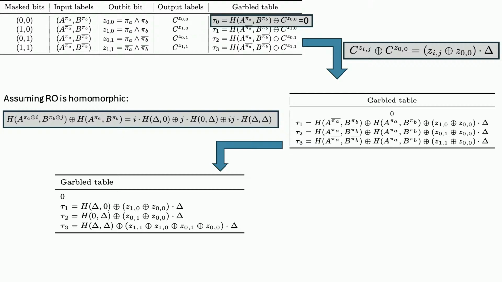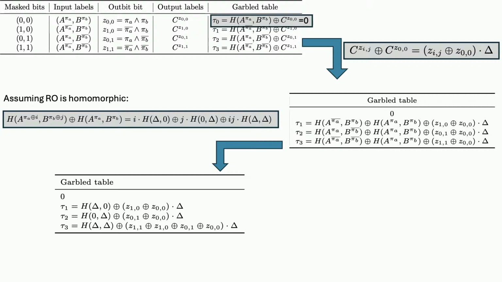What it is doing: if i is 0, then the first terms are the same. If i is 1, then the first 2 terms are different. And if the first 2 terms are different, then there will be an extra term here. If the second terms are different, then there will be another extra term. And if both of them are different, then there will be yet another term. That's what I mean by homomorphism here.